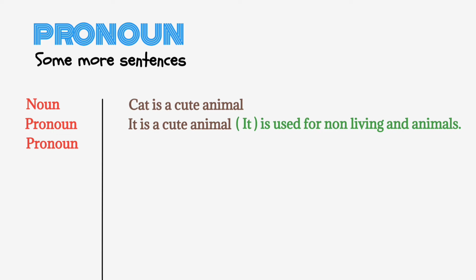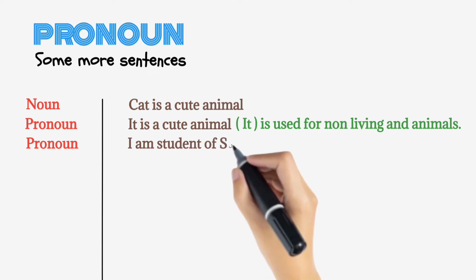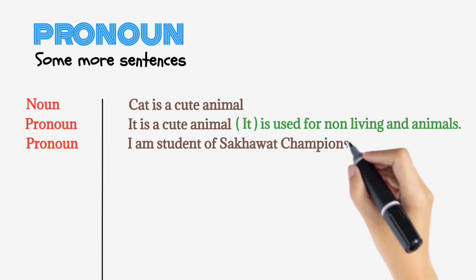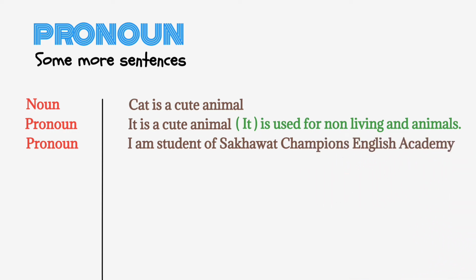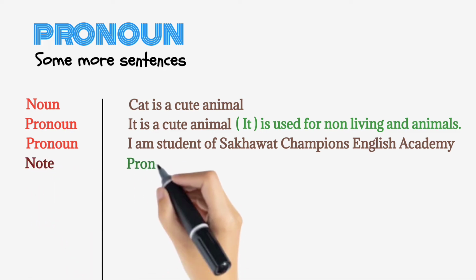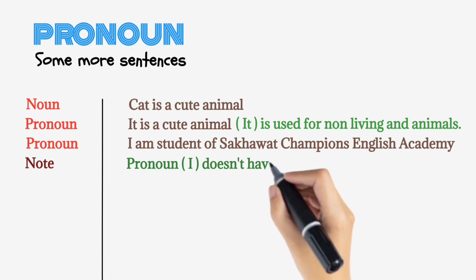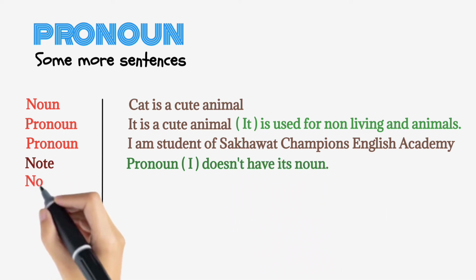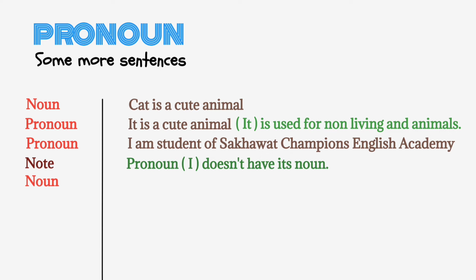There is another pronoun which does not have its noun. I am a student of Sakhawat Champions English Academy. Now the speaker himself is saying something. When he includes himself, remember that there is no any noun for him. I doesn't have its noun.